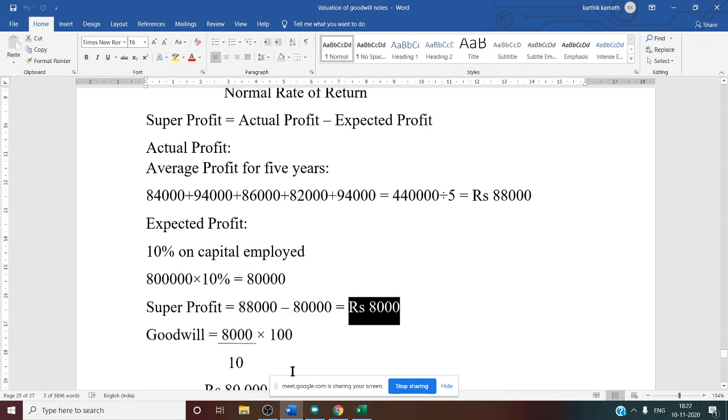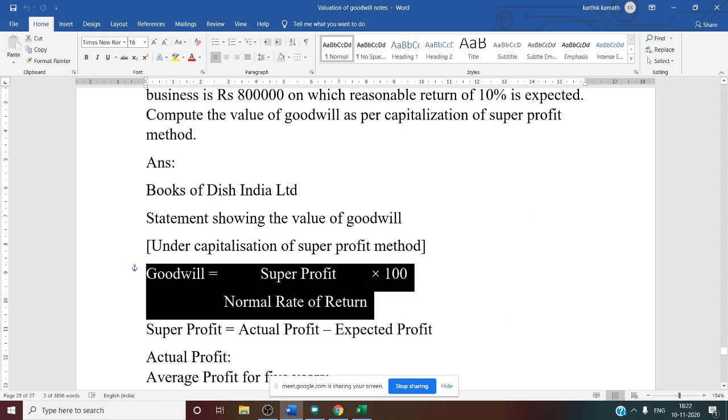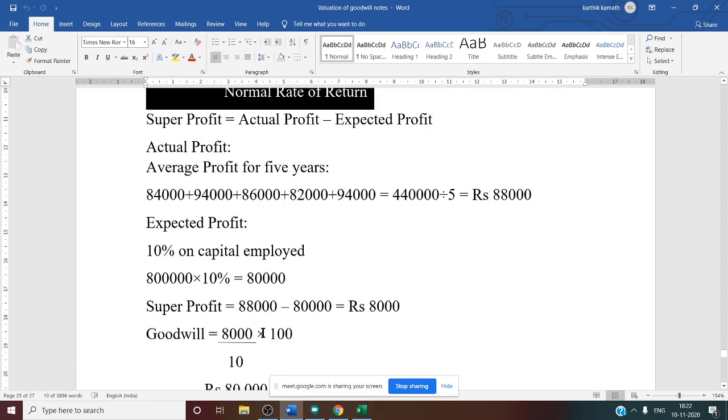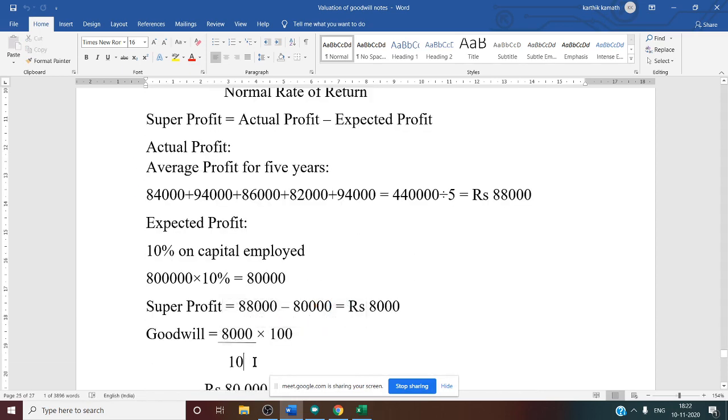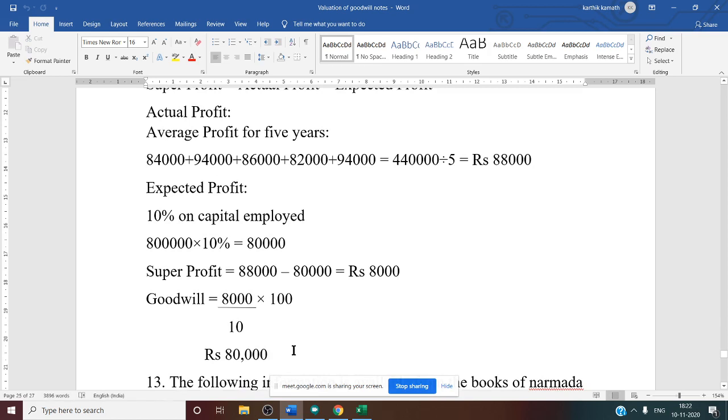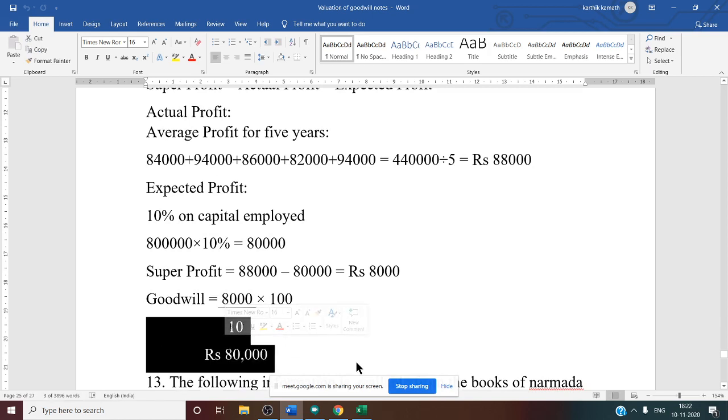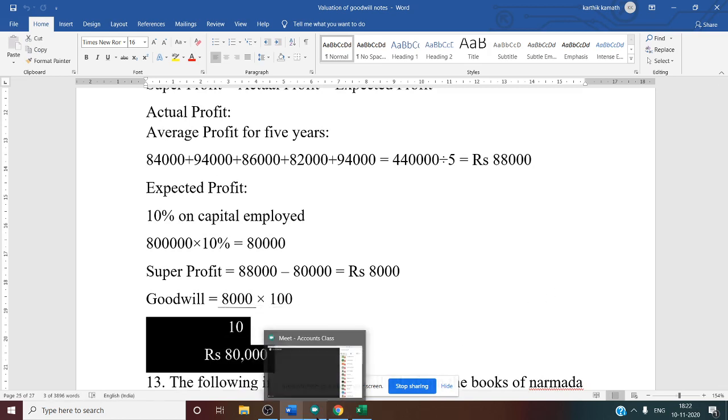Now what is goodwill? You have to substitute in this formula. Super profit, you know, is 8,000. The normal rate of return, or reasonable rate of return, is given in the question as 10, into 100. 8,000 divided by 10 into 100, this is 80,000. Final answer, goodwill. Yes, very simple problem. You just have to substitute in the formula.